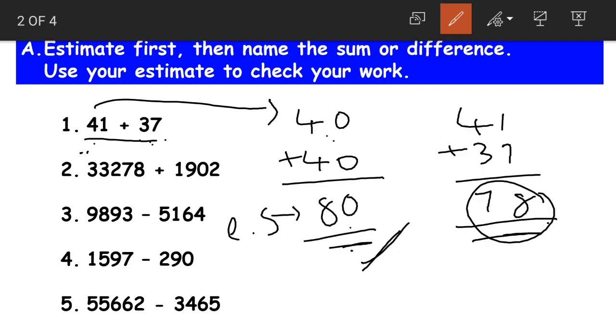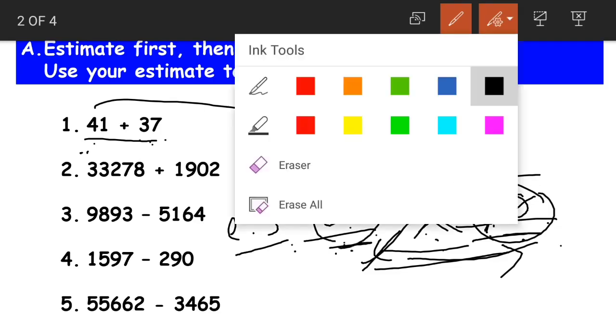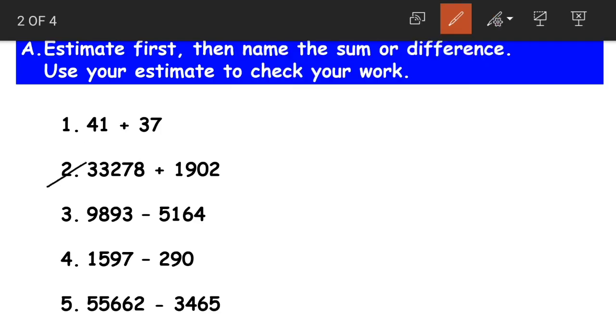If the answer here was, let's say 58, the actual sum was 58 and the estimate we got is 80. Now can we say this is a reasonable estimate? No, because it is too far from the estimate. So this will not be a reasonable estimate. But in our case the actual sum is 78, which is very close to the estimated sum 80. So we can say that it is a reasonable estimate. Yes. Moving on to the next question.